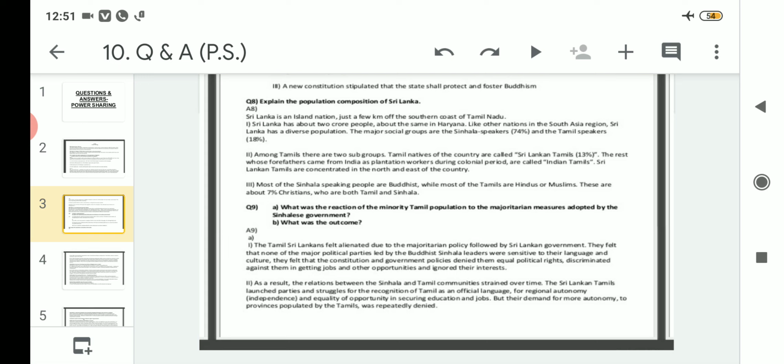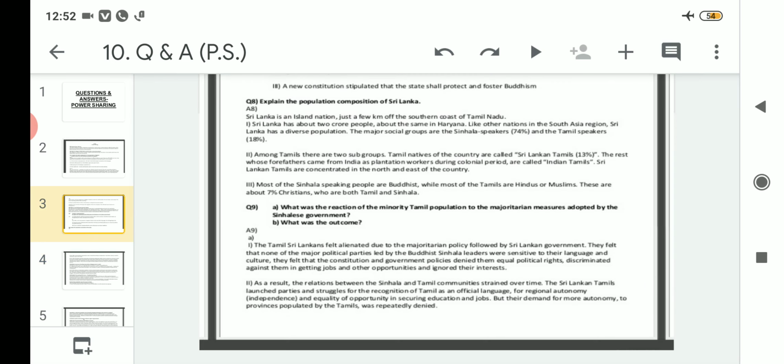So what was the outcome then? As a result, the relation between the Sinhala and Tamil communities strained over time. The Sri Lankan Tamils launched parties and struggled for the recognition of Tamil as an official language, for regional autonomy, that is independence, and equality of opportunity in securing education and jobs. But their demand for more autonomy to provinces populated by Tamils was repeatedly denied.